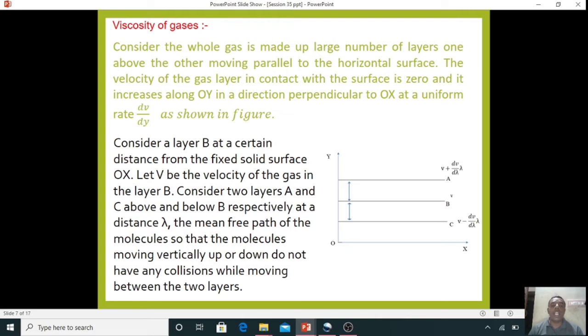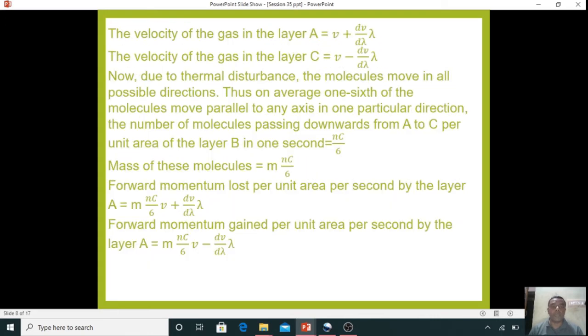Consider two layers A and C above and below B respectively, at a distance lambda, that is the mean free path of a molecule, so that the molecules moving vertically up or down do not have any collisions while moving between the layers. The velocity of the gas in the layer A is equal to V plus dV by d lambda into lambda. The velocity of the gas in the layer C is equal to V minus dV by d lambda into lambda.